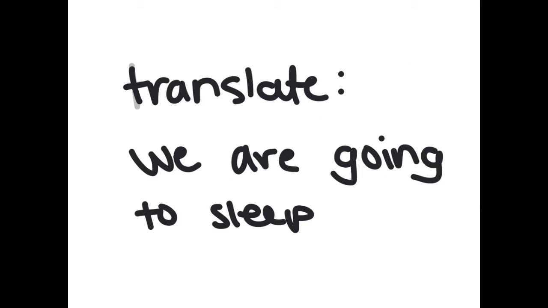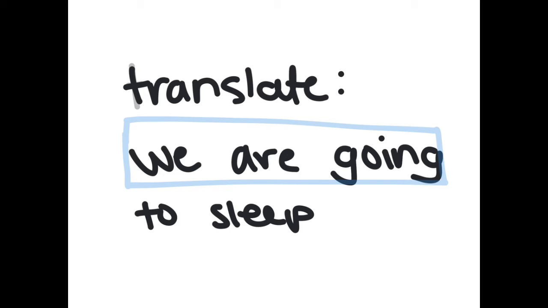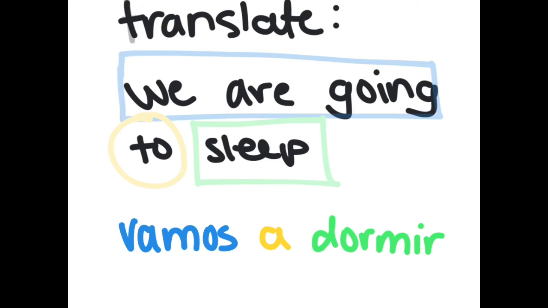So here's an example you guys can try. We are going to sleep. And I'll even highlight so you guys can know how it fits in the formula. So the we are going would be the ir part, to would be the a part, and to sleep would be the infinitive. So try to translate this, pause the video, and I'll go into what the answer is. If you get vamos a dormir, you are right.